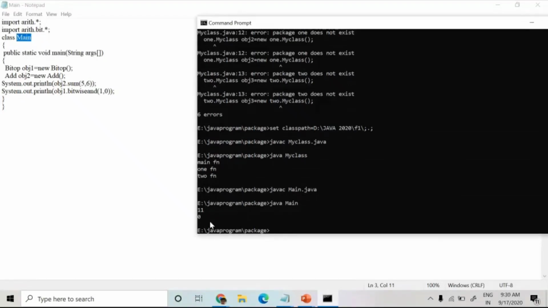Can you show that? Yes, ma'am. If I compile module by module, first I have compiled the arith package, that class files are compiled, and then next I have compiled that sub package, so that created the class files. When I compile main, that time it also compiles all the imported packages, so it will compile twice. But if you compile module by module, it is easy for us to find errors.